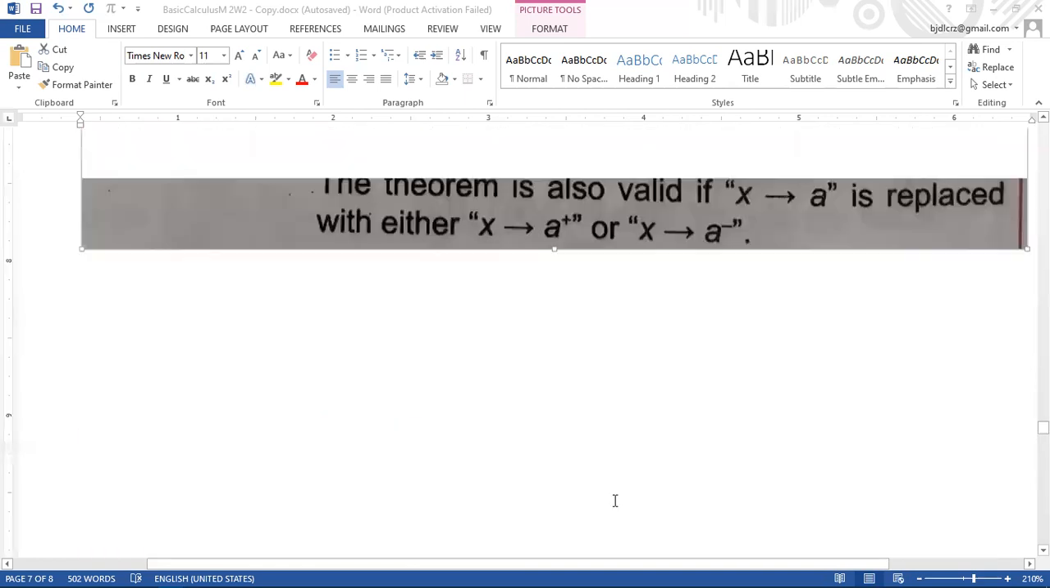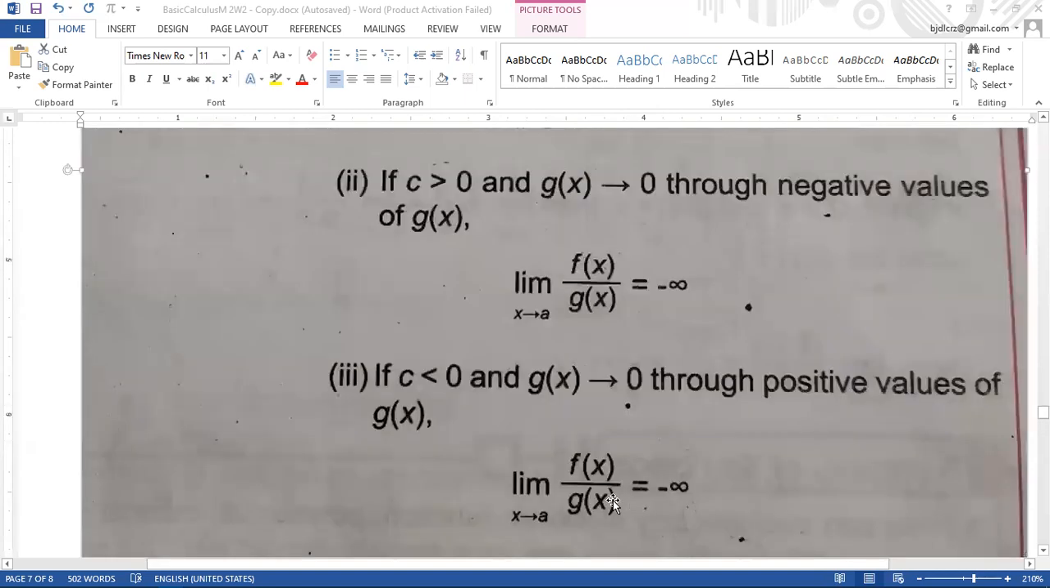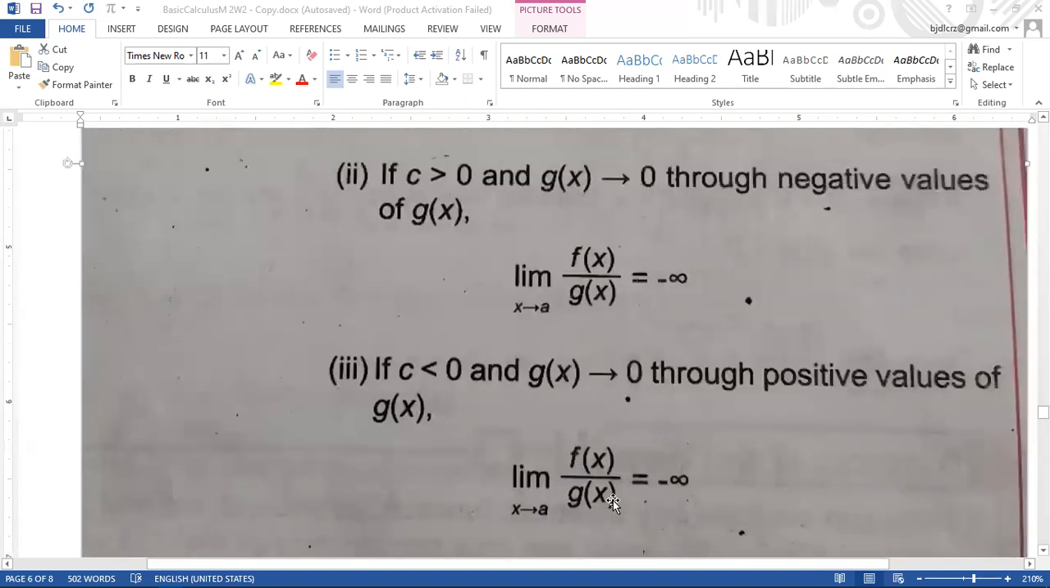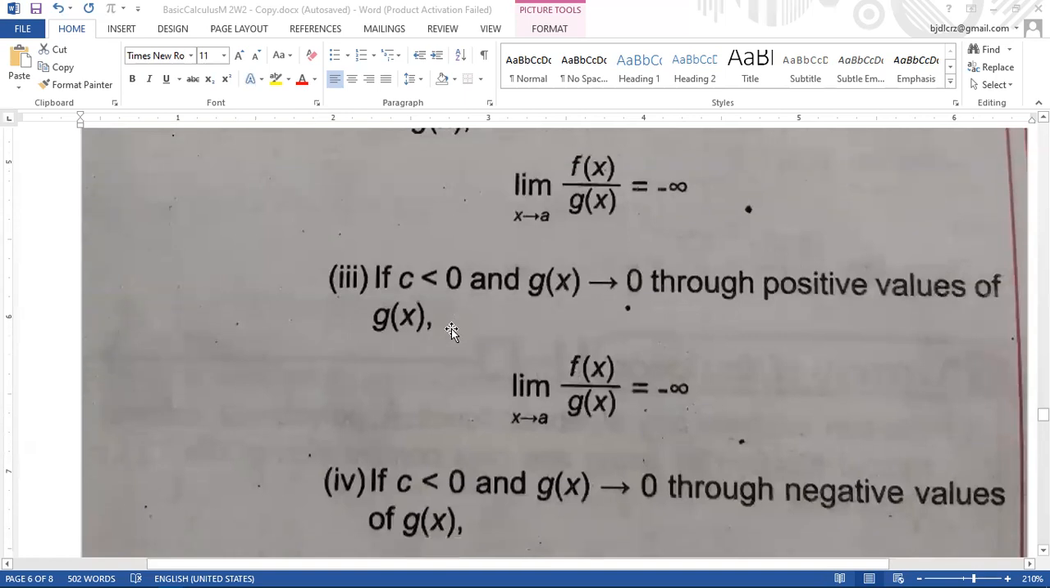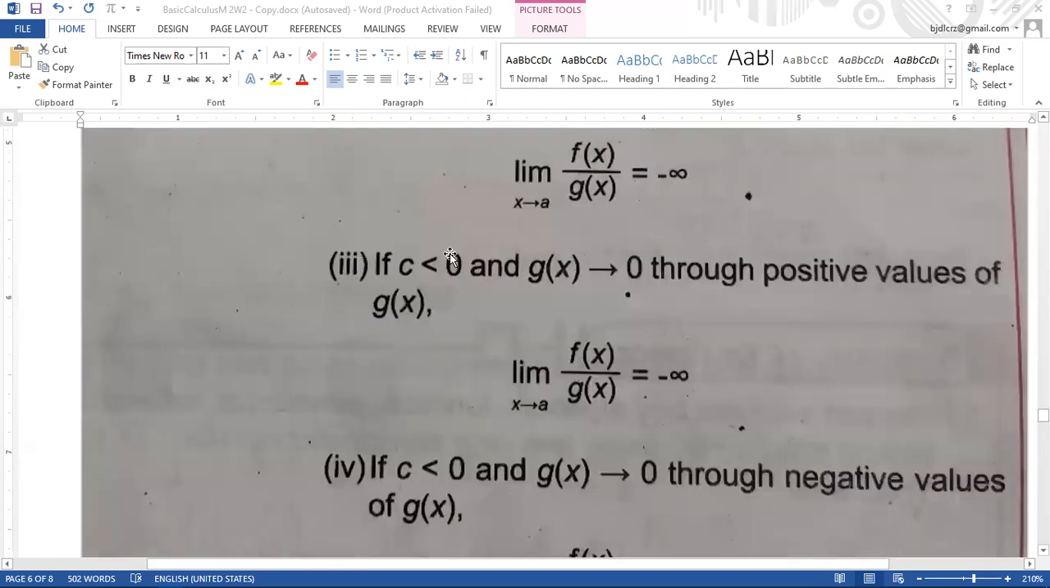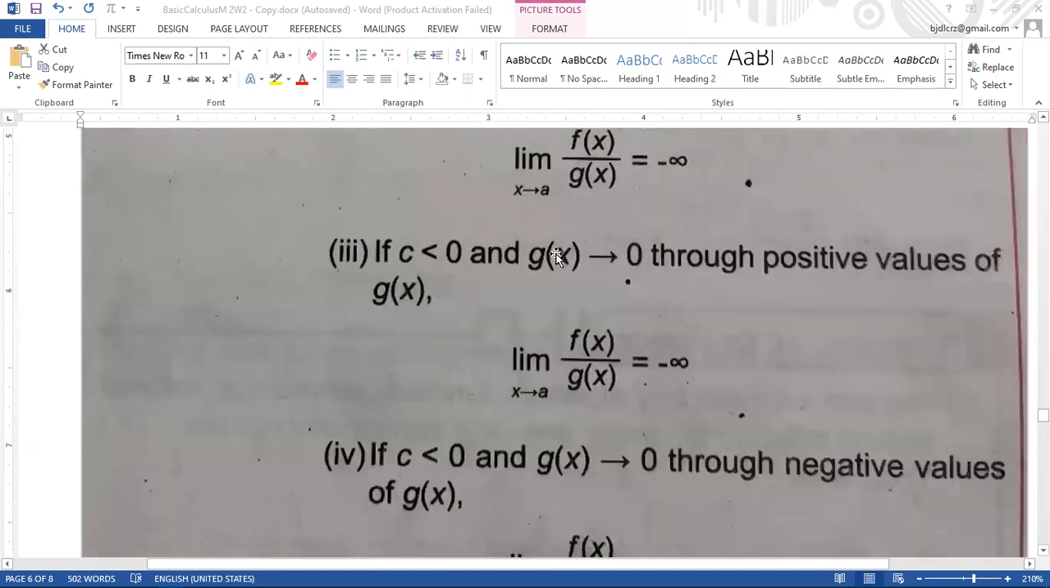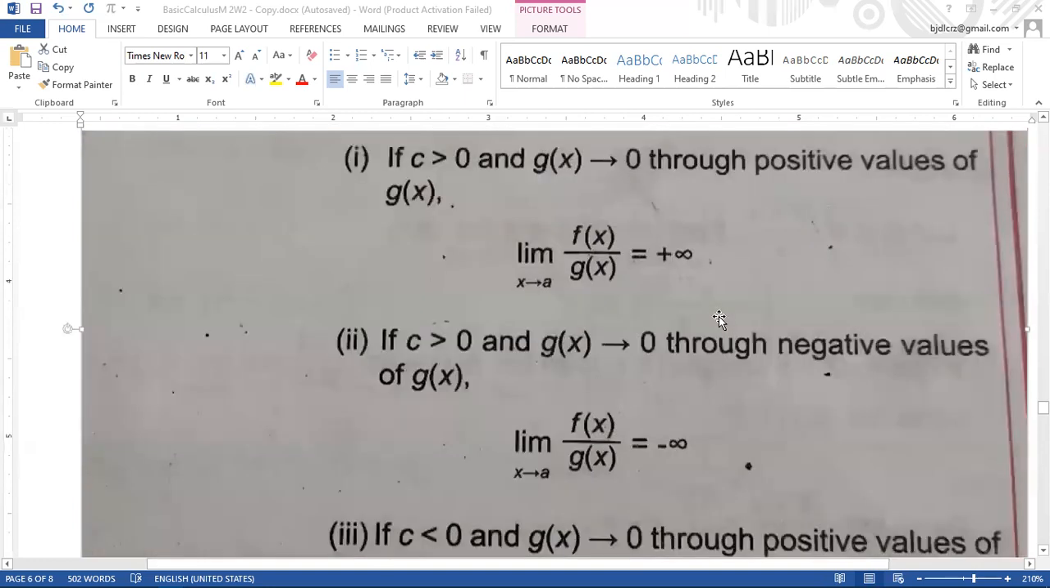Sige, atong basahon. Naman day sample sa ubos. Okay, kani: kung atong c is less than 0 and g of x approaching to 0 through positive values of g of x. Okay, nasabtan na nako. Balik tas taas.